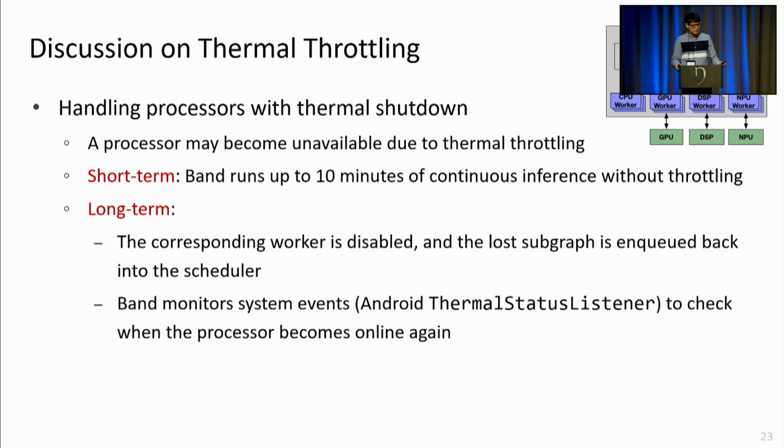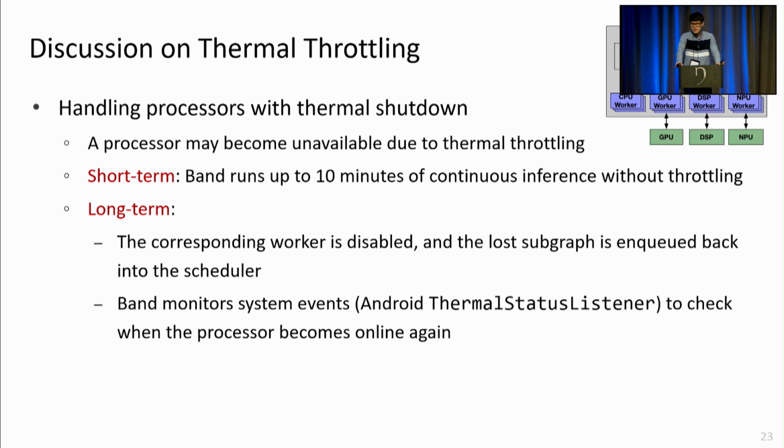Before moving on to our evaluation, I'd like to mention one more important aspect regarding thermal throttling. As we try to utilize all of these processors, a processor may get shut down due to thermal throttling. And we've confirmed that for an intensive multi-DNN workload, Band does not experience any thermal issues for up to about 10 minutes. But in the long run, however, a processor may actually get shut down.